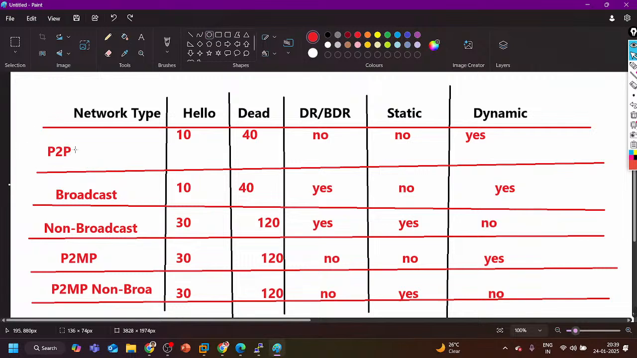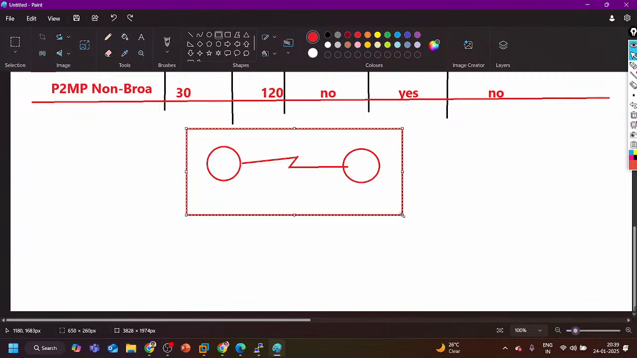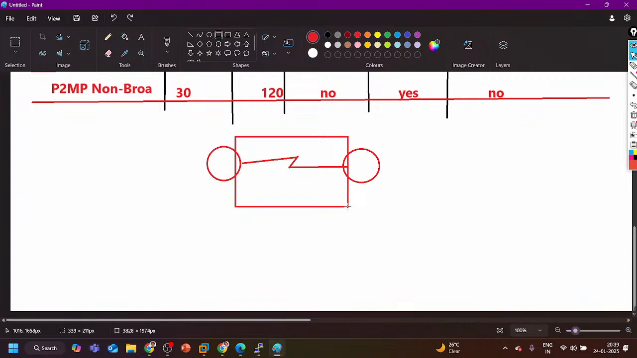Yes, sir. So let's say I have two routers, R1 and R2. If the link between router 1 and router 2 is serial, then by default the network type is going to be point to point. And if you need DR and BDR here, what you can do? We can change the OSPF network type.